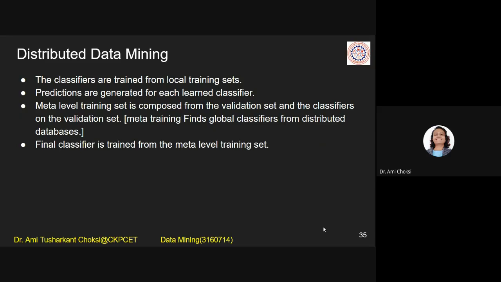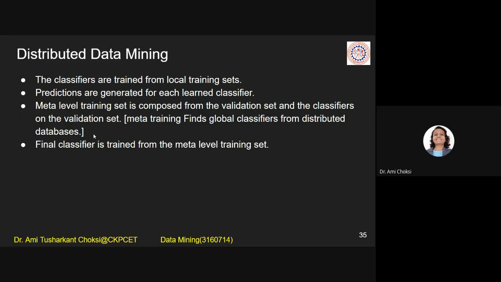Now we want to know one more data mining, that is distributed data mining. What is that? The classifiers are trained from local training sets. Predictions are generated for each learned classifier. Meta level training set is composed from the validation set and the classifiers on the validation set. Now, here we have considered meta level training. What does that mean? Meta training finds global classifiers from distributed databases.